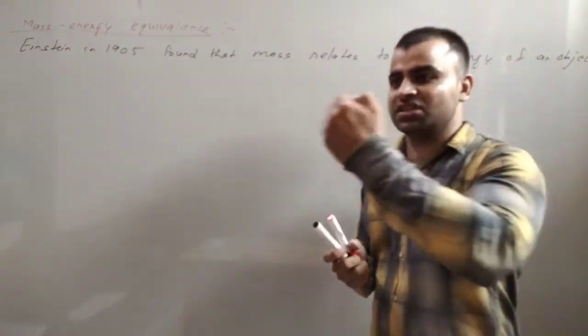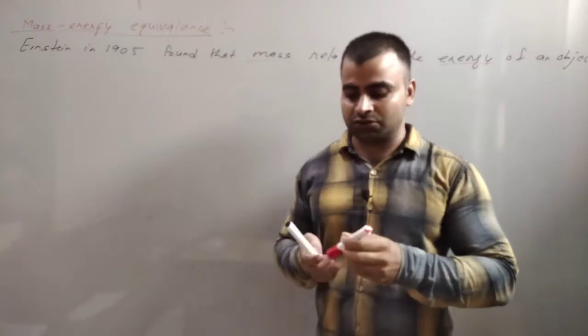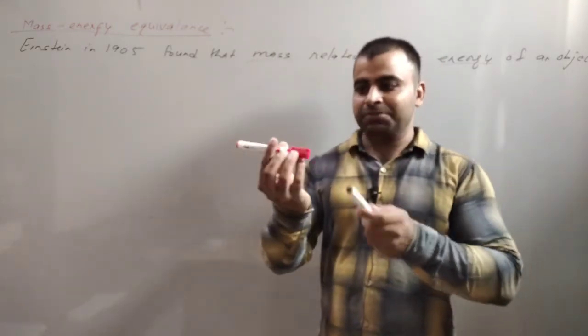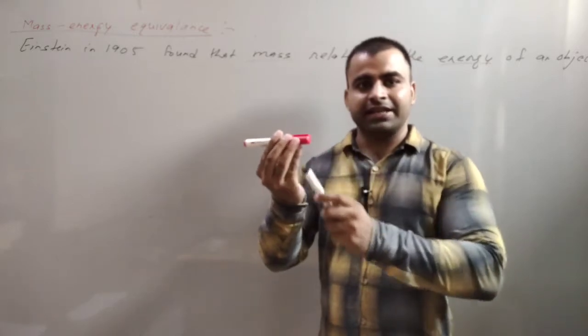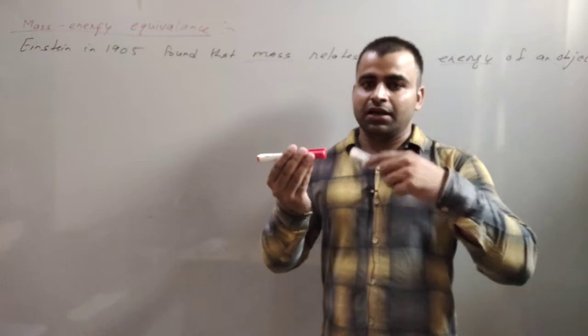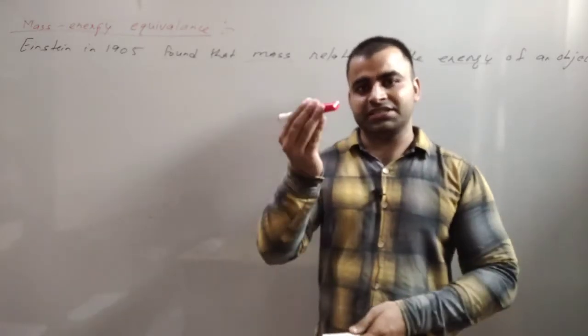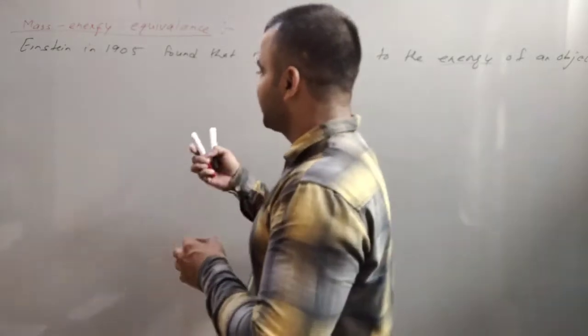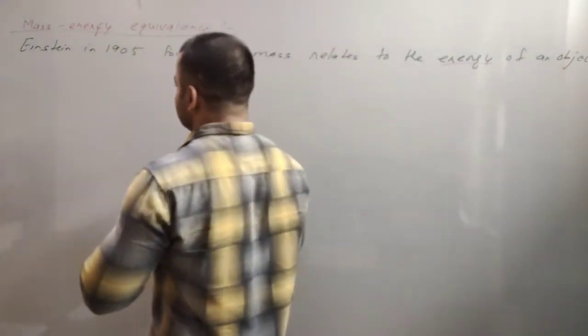If energy is increasing, then mass will also increase. Means if I am giving energy to this object, then its mass will increase. And if this object is losing energy, it means its mass is decreasing. And for this, he gave a relation.